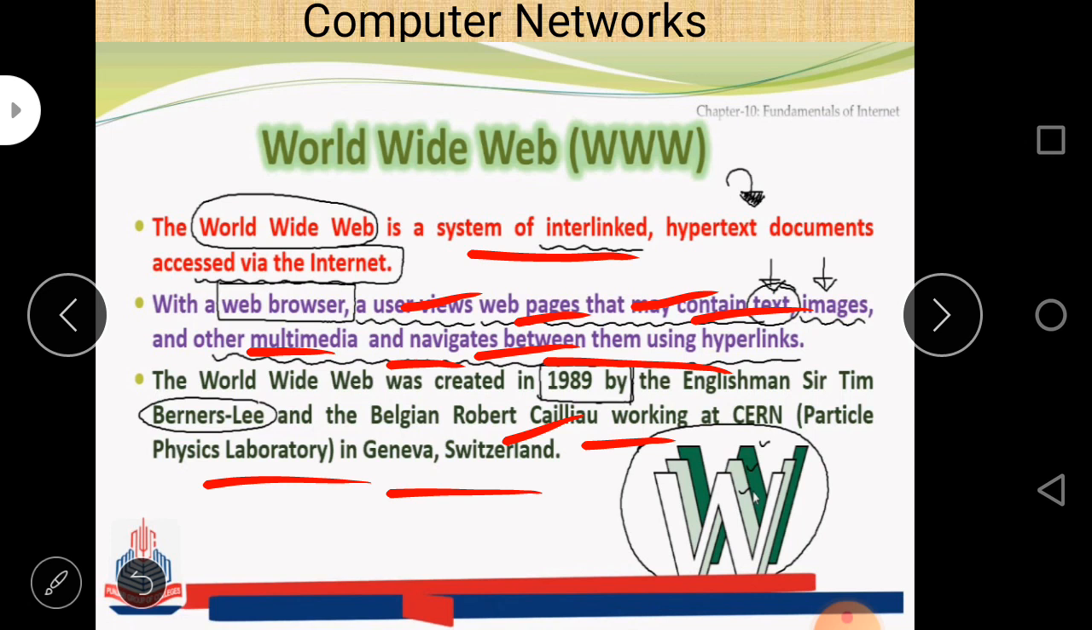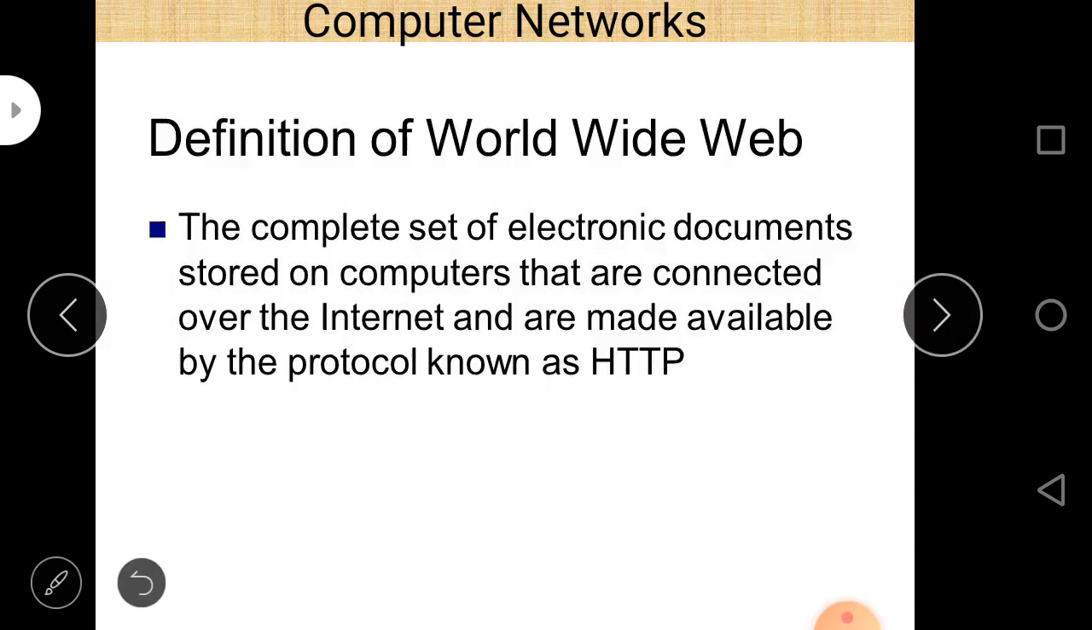So what is World Wide Web? It is basically a system of interlinked hypertext documents accessed via the internet. This is the simplest definition of World Wide Web. There is another definition of World Wide Web: the complete set of electronic documents stored on computers that are connected over the internet and are made available by the protocol known as HTTP.